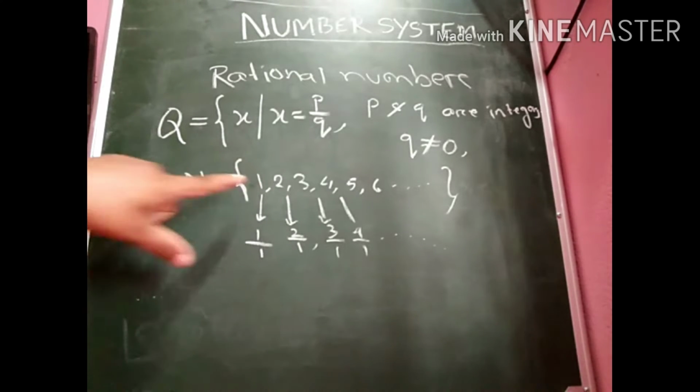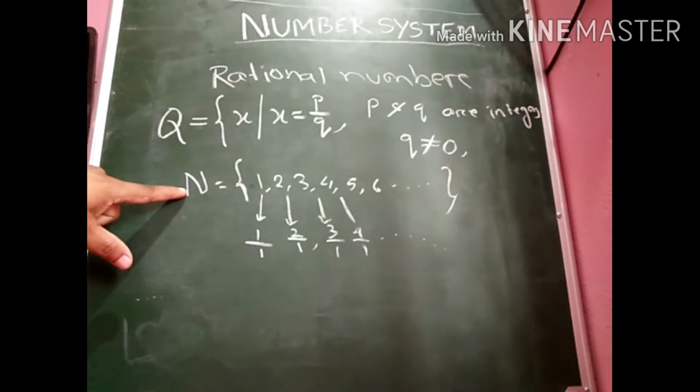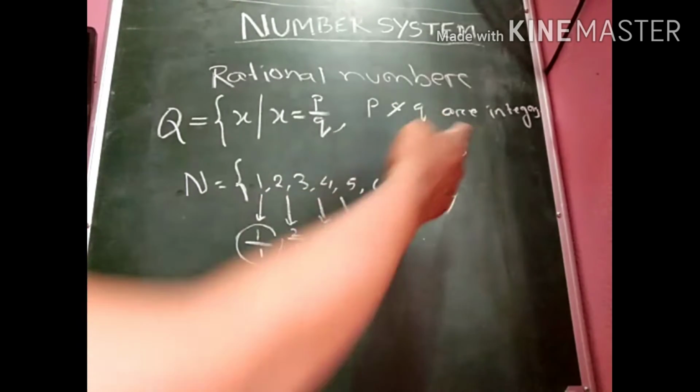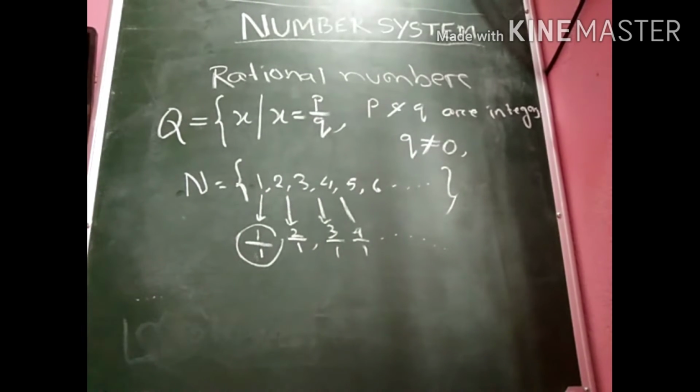So all the natural numbers can be written in the form p by q, where p, q are integers and q does not equal 0. Then we can say all the natural numbers are also rational numbers.